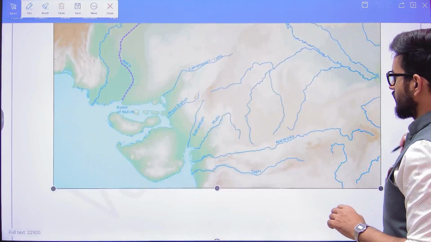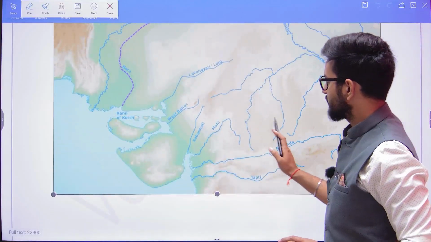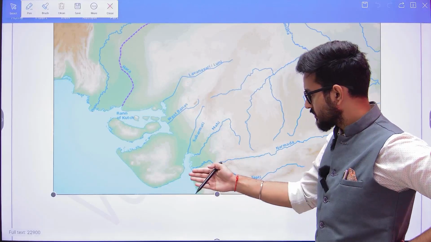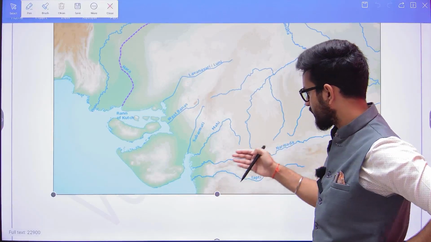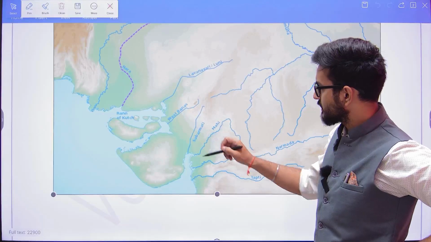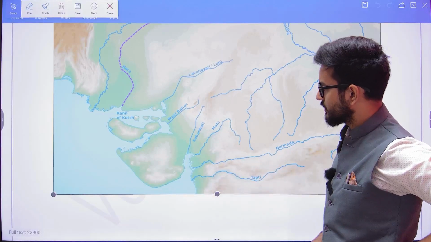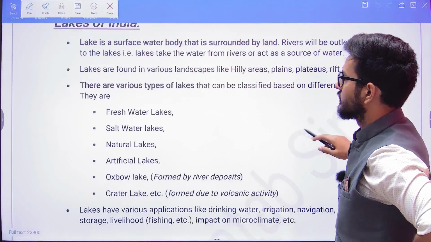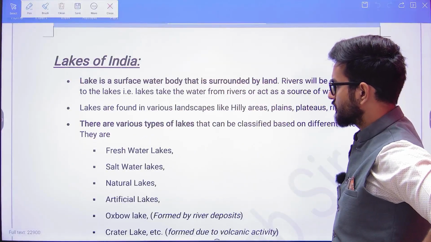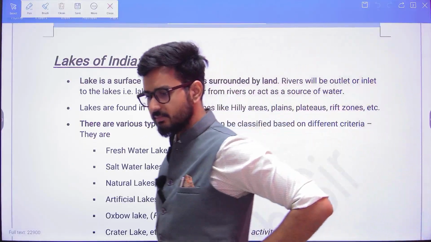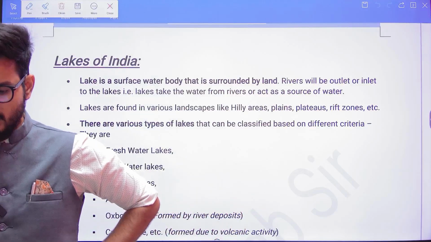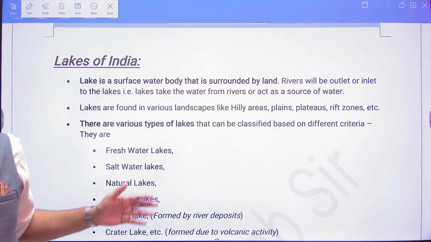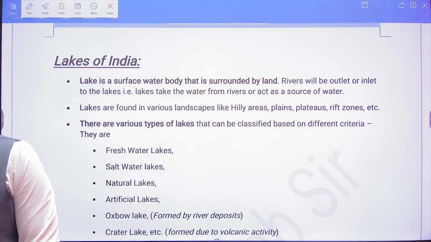These are the others. Here what do we see? This is the west flowing. Okay, Tapti, it is flowing. This is a river having its drainage in the Arabian Sea. Narmada, Mahi, Sabarmati, they have their drainage here. Okay, that is one. Then next is going to be the lakes of India. Just have a glimpse of the rivers up till now. Just take a glimpse fast, in 2 minutes, and then we shall move ahead to the lakes of India.